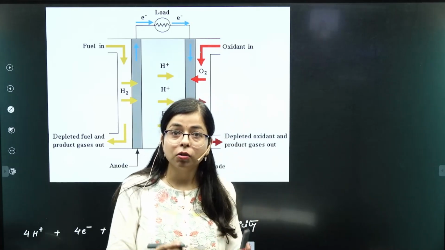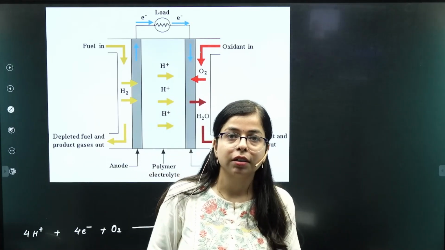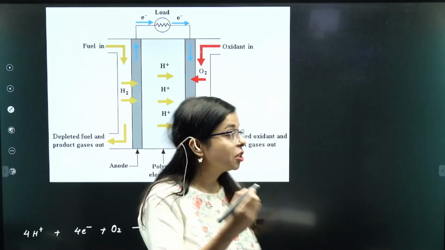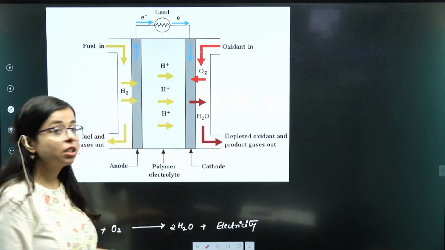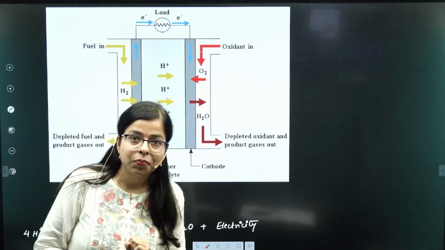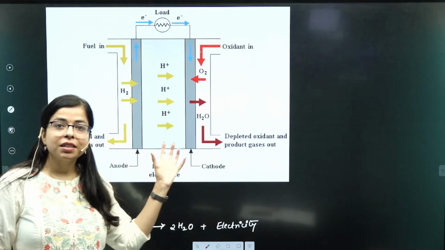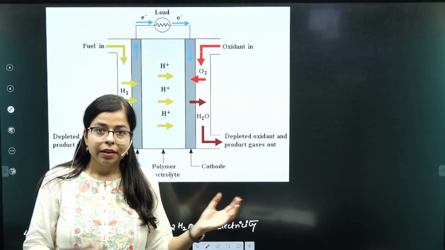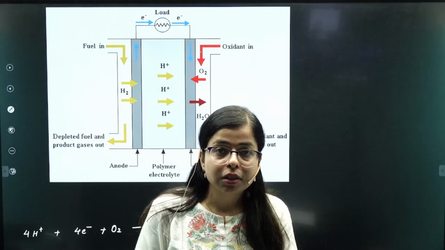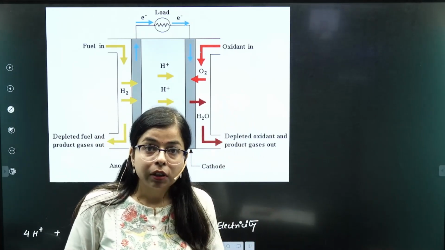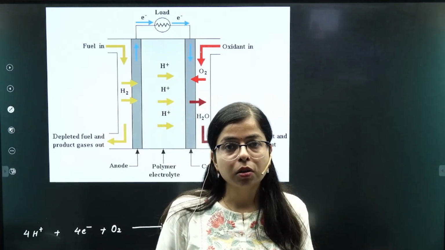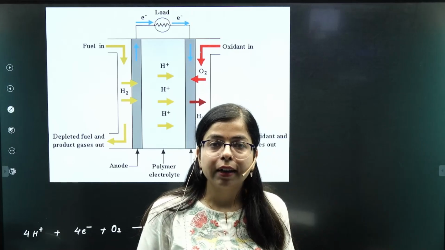So, what is the fuel in fuel cells? Generally, the fuel in fuel cells is hydrogen. That's why the most common type of fuel cell is the hydrogen fuel cell. In these fuel cells, hydrogen is used as fuel, whereas oxygen is used as oxidizer. This is a simplistic structure of a fuel cell, and it has three components: two electrodes, anode as well as cathode, and an electrolyte. The electrolyte can be liquid also, and in this fuel cell, the electrolyte is membrane based.